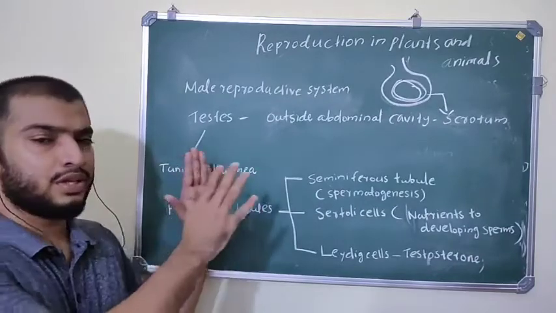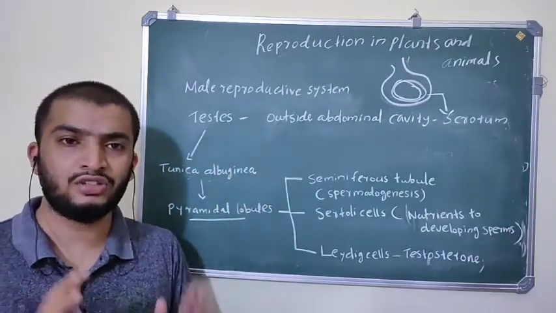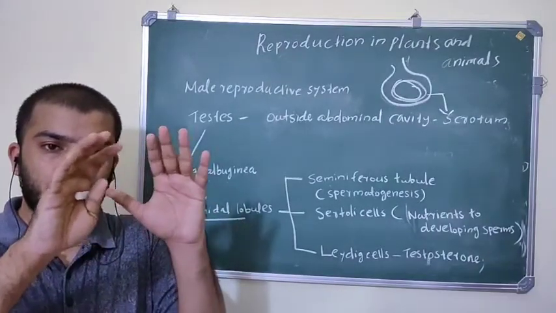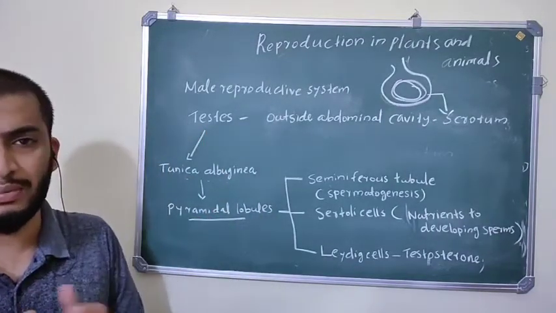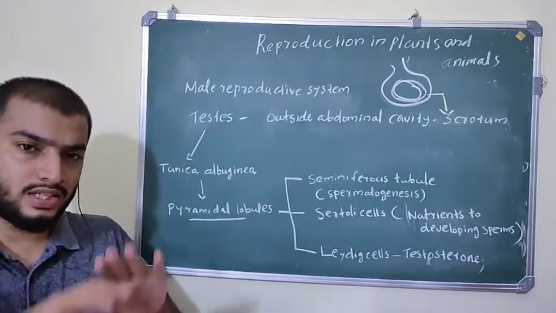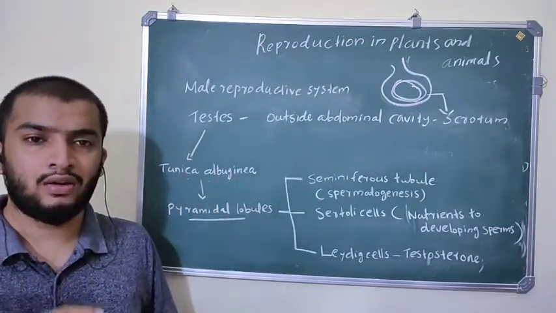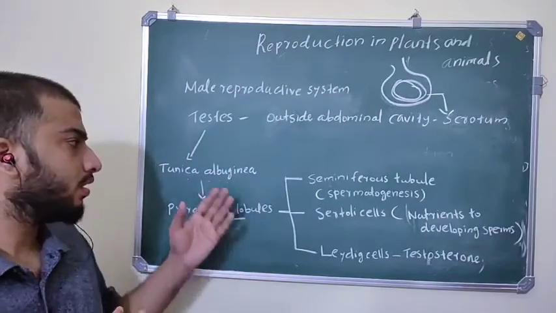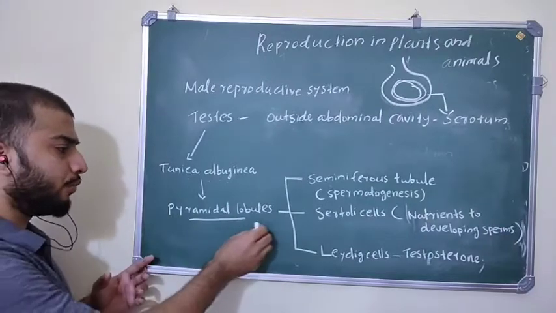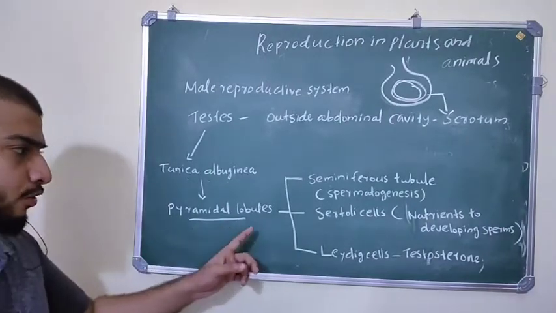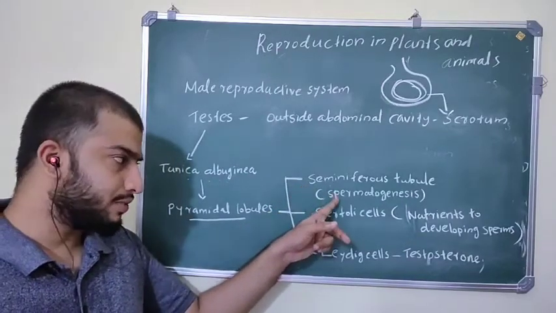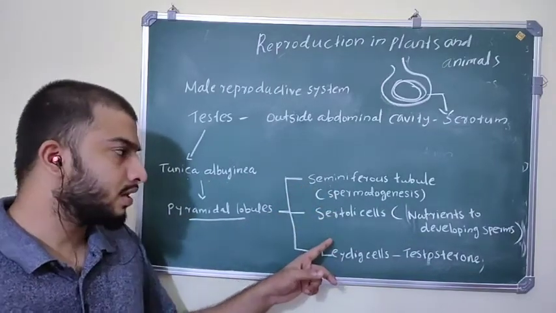So this is the complete structure of the male reproductive system, very easy to study. First of all, the testis is found outside the abdominal cavity in a sac-like structure called the scrotum, and this testis is covered by a layer of fibrous tissue called tunica albuginea. From this tunica albuginea, pyramidal lobules are formed, and these pyramidal lobules consist of seminiferous tubules, which help in spermatogenesis.